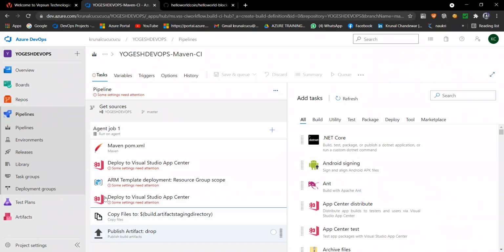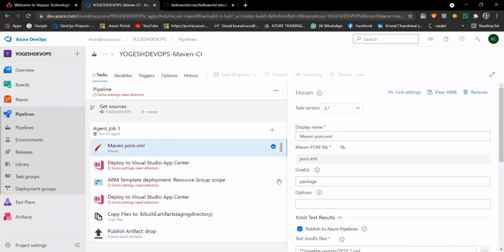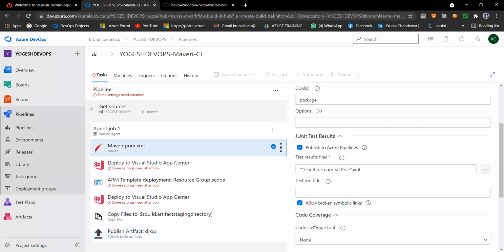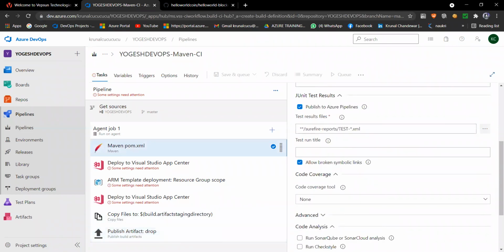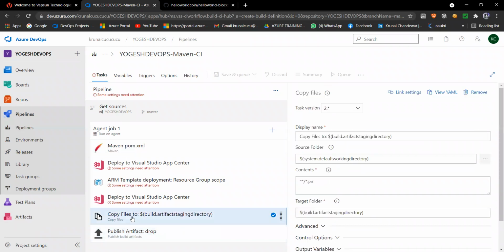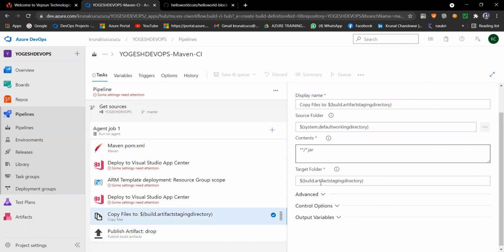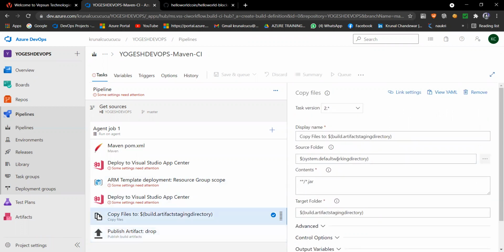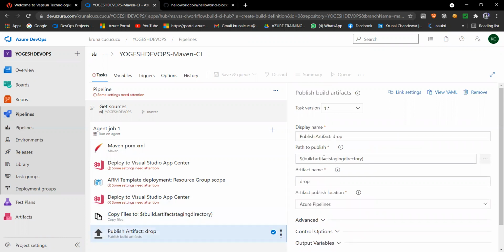Even if you go with this Maven, you get these details. But if you go with this copy file, you get this much of details. When we develop any project, at that time you will get everything about this.